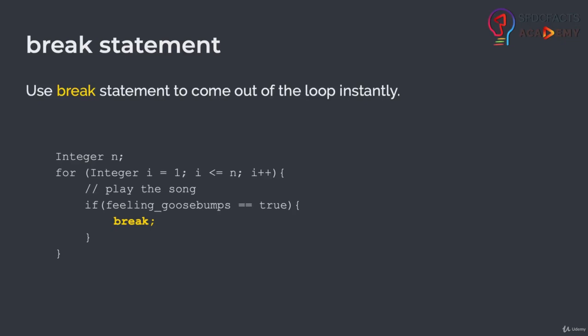And it's a very helpful statement when you are trying to search for a number or a string in a list. So let's say I have a list of 1000 names and I want to search for Manish in that list. Now Manish could be on the position 1 as well. It could be on the position 500th as well, or it could be on the last position as well. So to find the name Manish, I need to loop over that list, which has 1000 names.